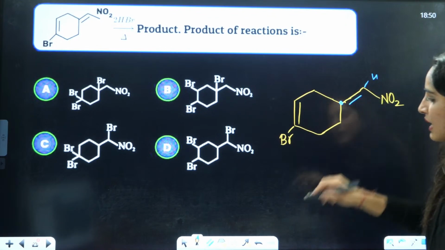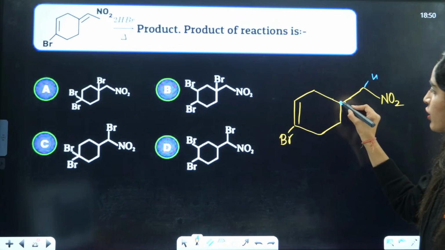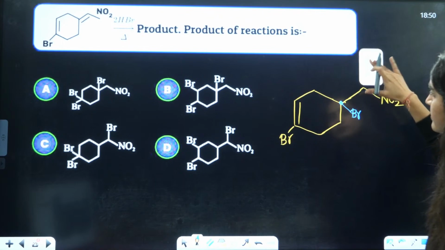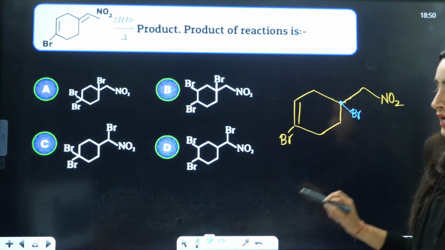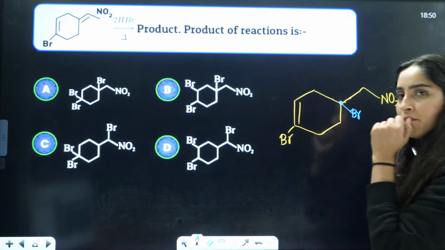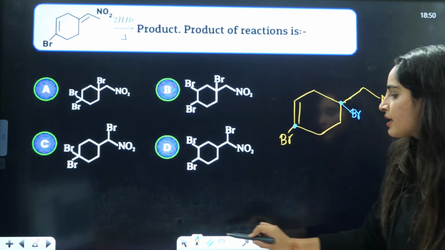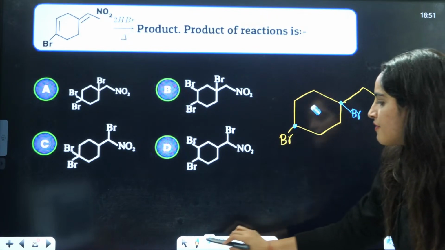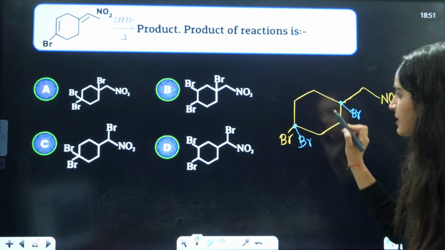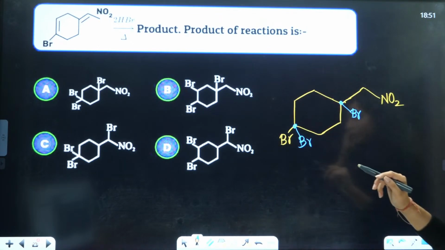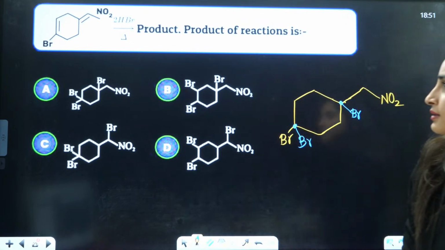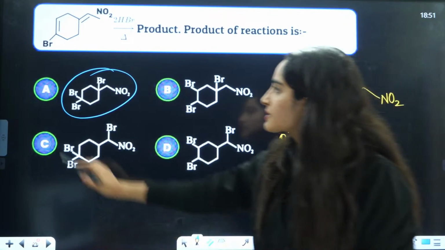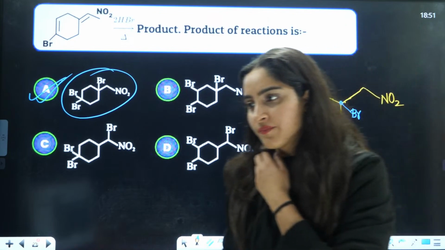That is why when this pi bond breaks, by Markovnikov rule, Br will be attached here and hydrogen will be attached here, so it will be this thing, right? Where you have less number of hydrogens, when this bond breaks, Br will be present here, and this is the answer that you are going to get. That means A is the correct answer. Okay, so A is coming out to be the correct answer, right?